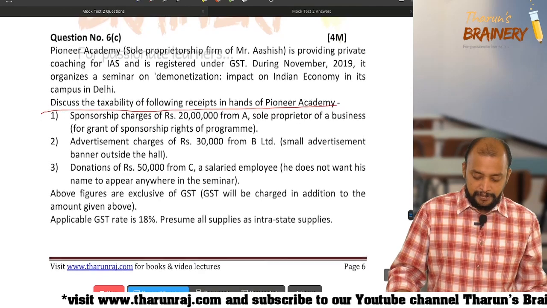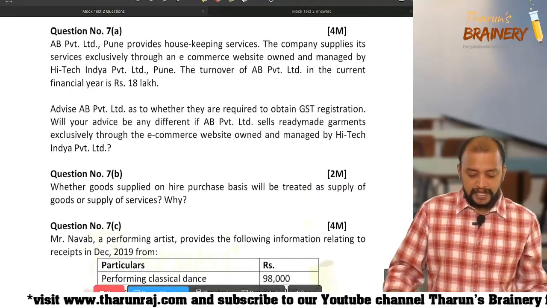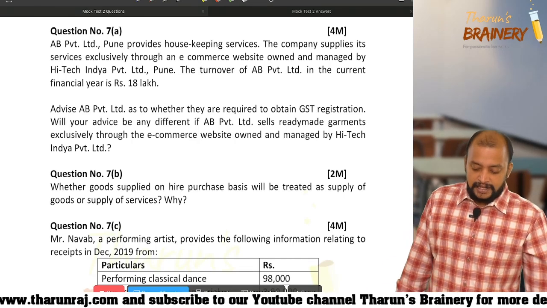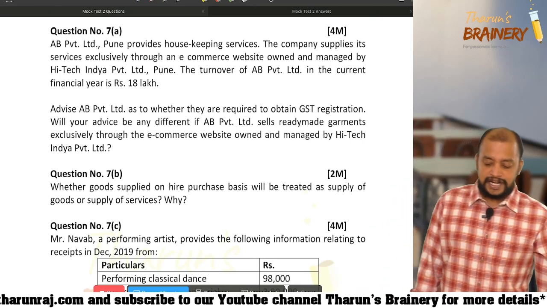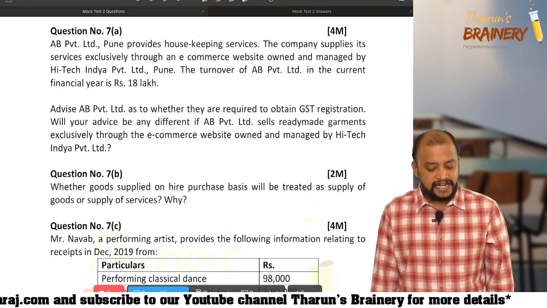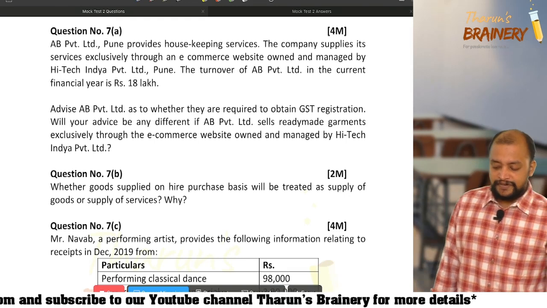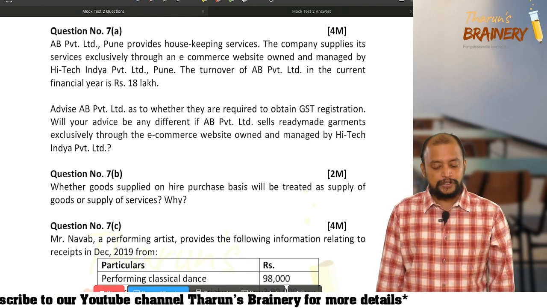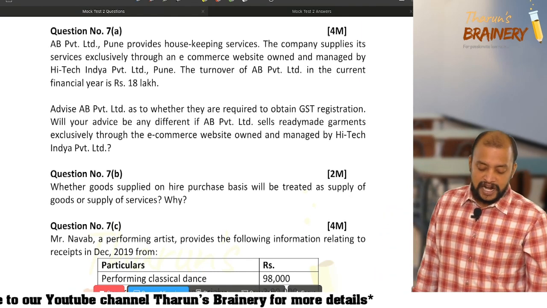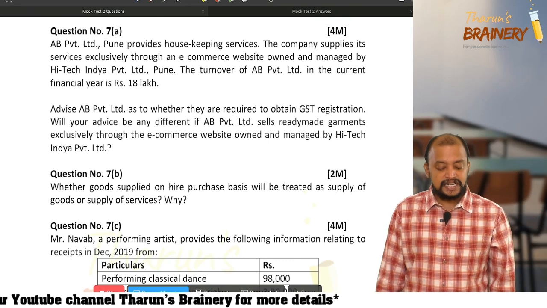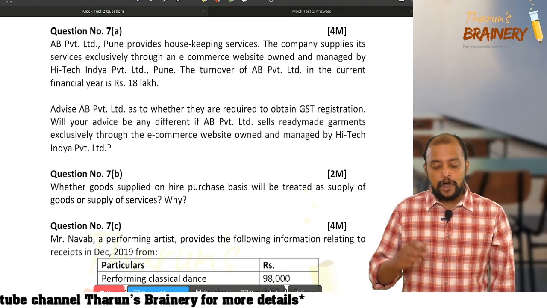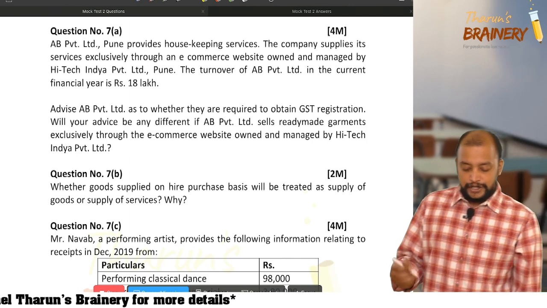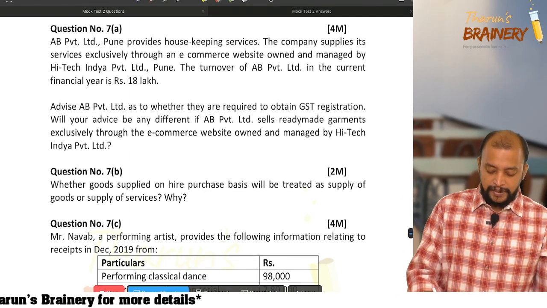Then question number 7A. AB Private Limited, Pune provides housekeeping services. The company supplies its service exclusively through an e-commerce website owned and managed by Hi-Tech India Private Limited, Pune. The turnover of AB Private Limited in the current financial year is 18 lakhs. Advise AB Private Limited as to whether they are required to obtain GST registration. Will your advice be any different if AB Private Limited sells ready-made garments exclusively through the e-commerce website owned and managed by Hi-Tech India Private Limited? There are 2 parts, so you will be given 2 marks each.